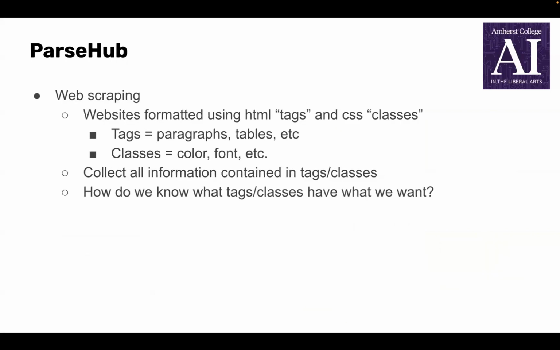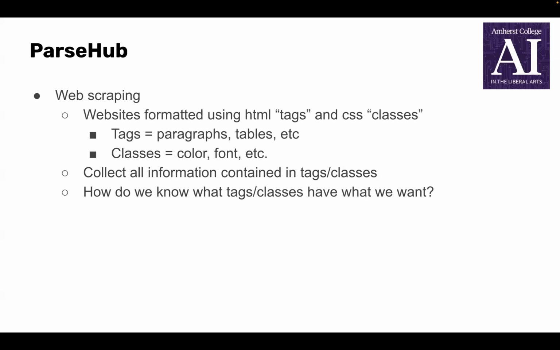Of the tools we're going over today, ParseHub is the most similar to what a programmer would have to do to code a web scraper. So websites, if you didn't know already, the content in web pages is grouped into different HTML tags for formatting into paragraphs or tables or headers and organizing into different blocks. In addition, websites will assign various CSS classes to different HTML tags to control the style of what's inside, things like text color, font, size, etc.